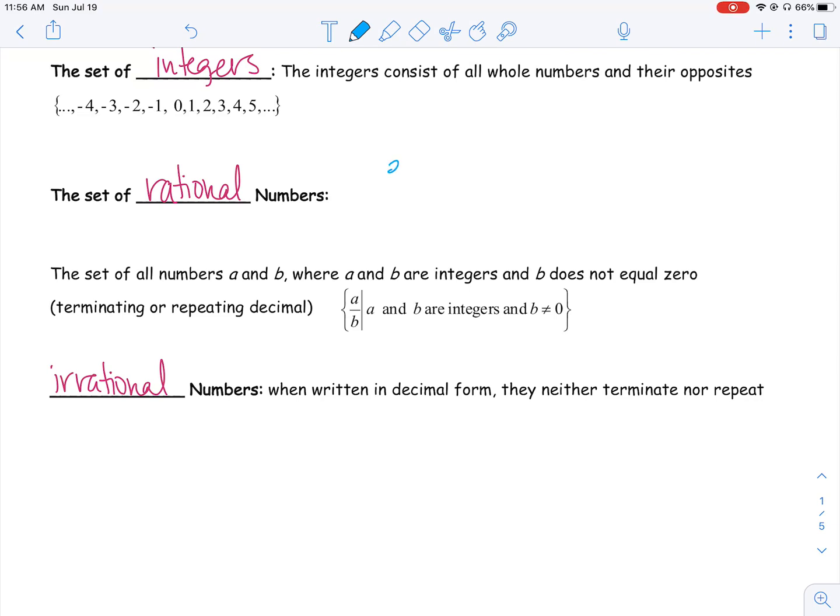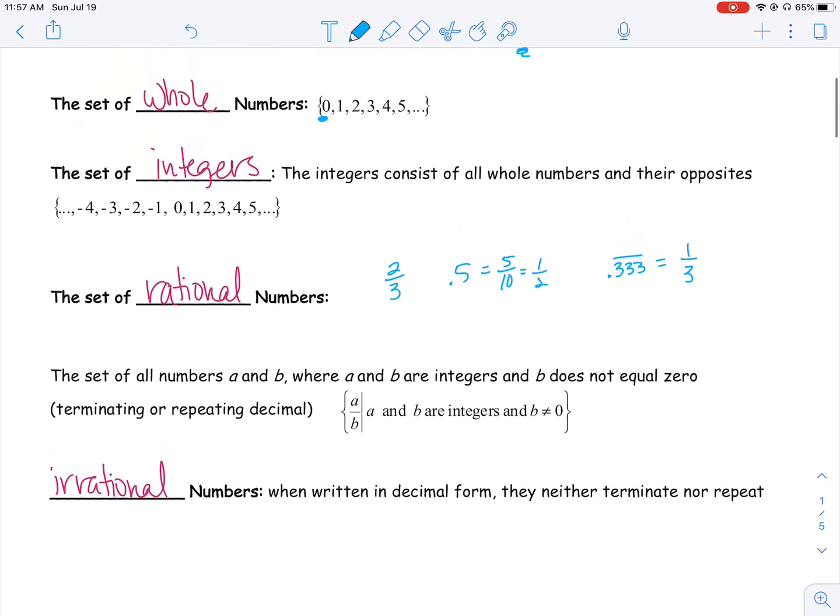For example, I can say 2/3. That's a fraction. That's a rational number. I can say 0.5. Because that's a decimal that stops, we can actually make this into a fraction if you wanted to, and we can say 5/10 or 1/2. That's also a rational number. Or we can even take repeating decimals. 0.333333 repeating is really the same thing as 1/3. That's also a fraction or a rational number. So anytime we have a fraction, a decimal that stops or repeats, we call that a rational number.